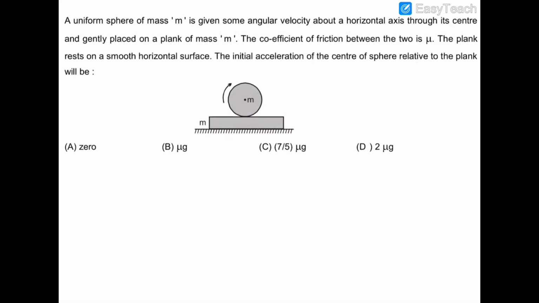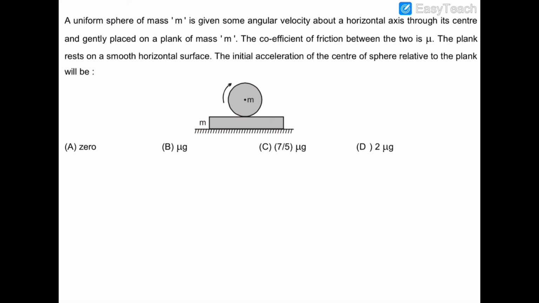In this question, there is a uniform sphere of mass m, and it is given some angular velocity omega in the clockwise direction, and it is kept on this plank. Now this plank is kept on a smooth surface, but there is some friction between this sphere and this plank at this surface. The coefficient of that friction is mu, and we have to find out the relative acceleration of the sphere with respect to the plank initially.